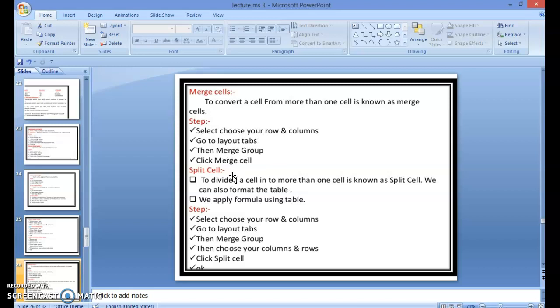Then split cell. How to split cells? To divide a cell into more than one cell is known as split cell. We can also format the table. We can apply formulas using a table. Steps: first of all, select your rows and columns. Go to Layout tab, then Merge group, then choose your columns and rows. Click Split cells and OK.